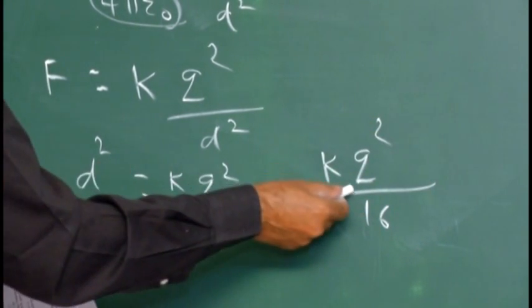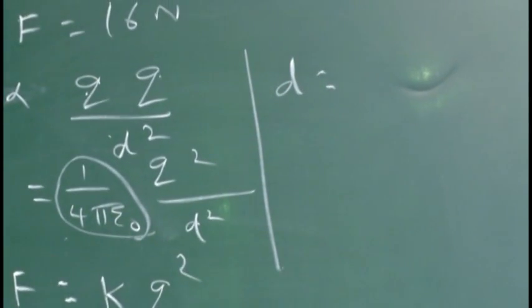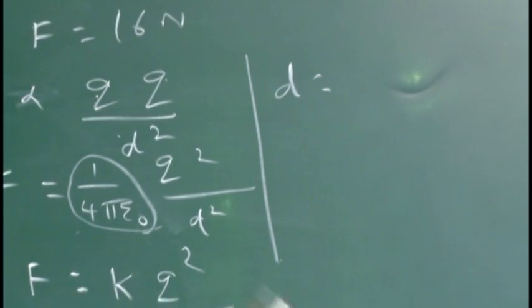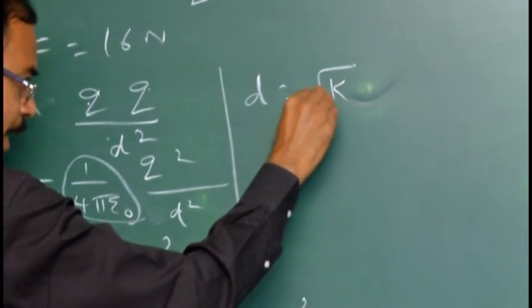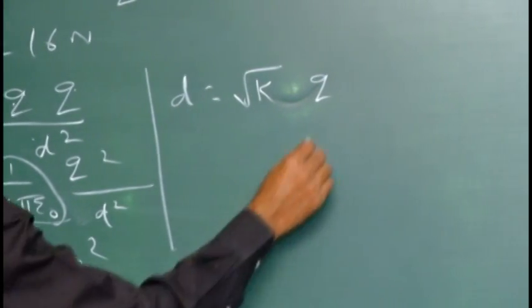Taking the square root on both sides, D is equal to root K. The square root of Q square is Q, and the square root of 16 is 4.